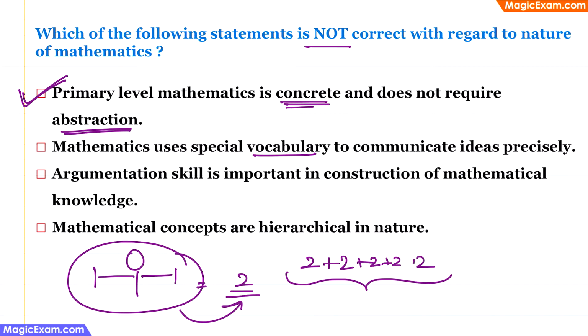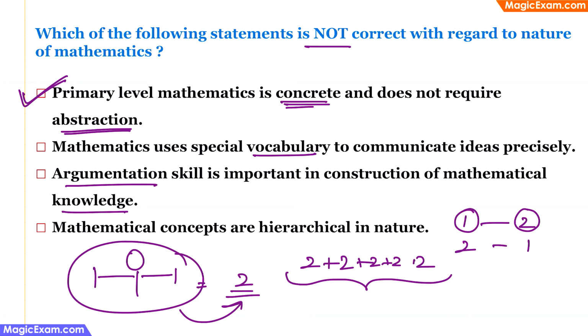Next, argumentation skill is important in construction of mathematical knowledge. Again, when you look at how children play, they argue a lot with each other and they negotiate a lot. Such as, if you give me 1 chocolate, I'll give you 2 pencils, or if you give me 2 biscuits, I'll give you 1 pencil. So this argumentation skill is important in construction of mathematical knowledge and in understanding the value of things in comparison with other things. Therefore, this is a correct statement.